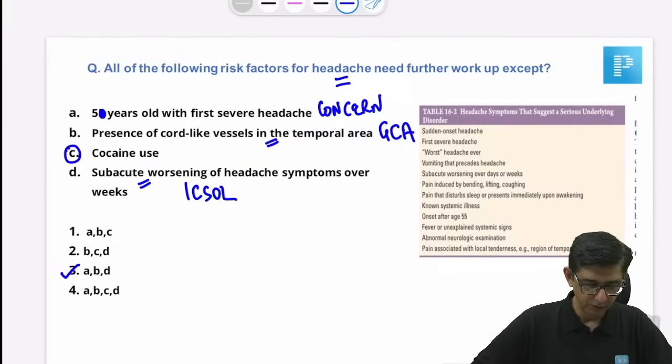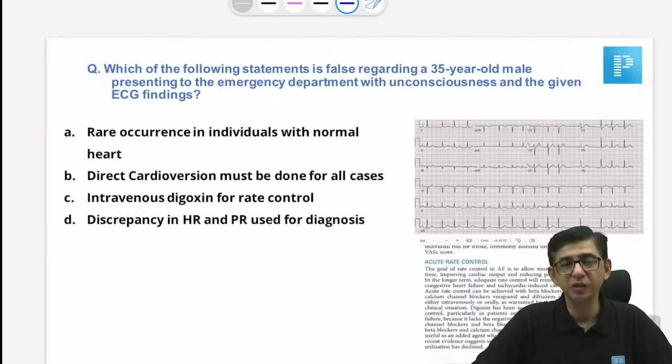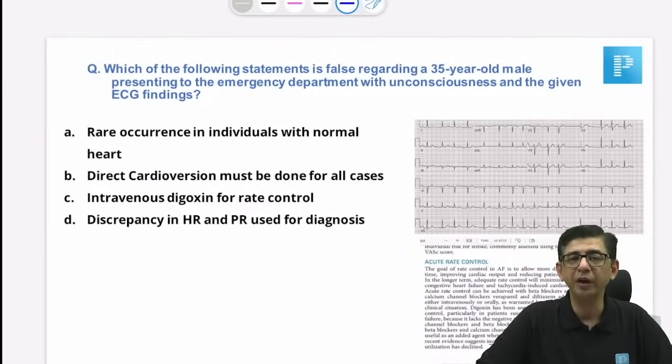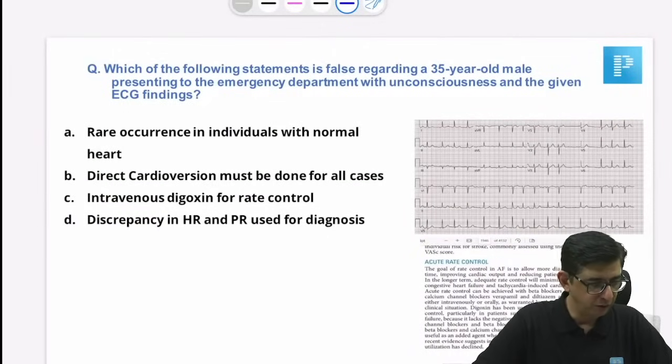Yeah. Fine, guys. This is the atrial fibrillation question that we were debating about, and now it is in front of you.